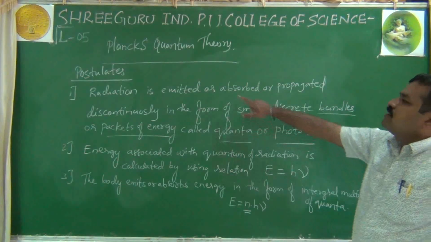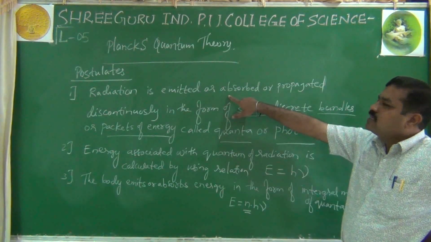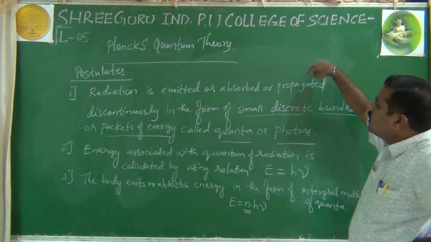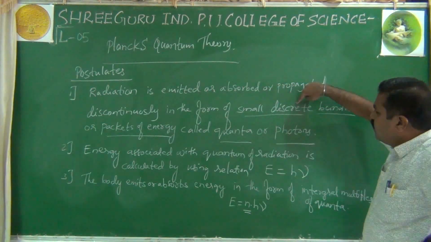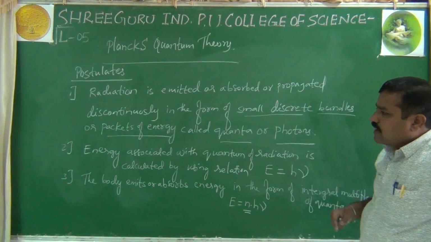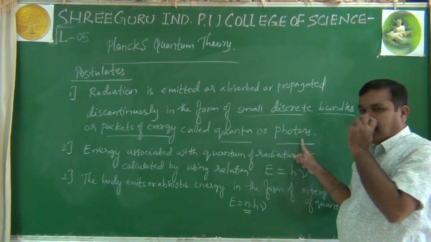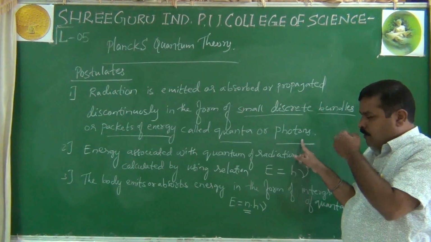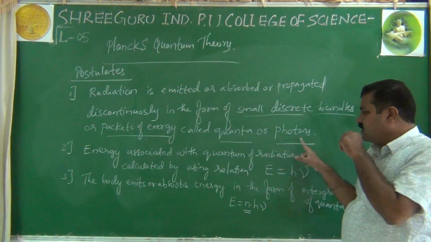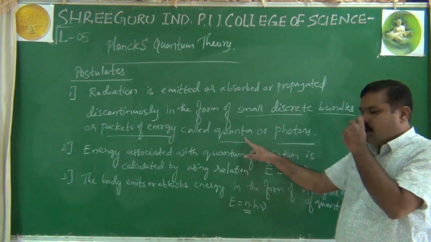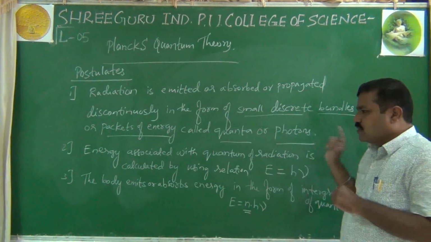How is energy emitted? Radiation is emitted or absorbed or propagated discontinuously, not continuously, in the form of small discrete bundles or packets of energy called quanta or photons. Okay. Now I will repeat. The basic unit of electron is quantum, whereas light is photon. Plurally, quanta and photons.